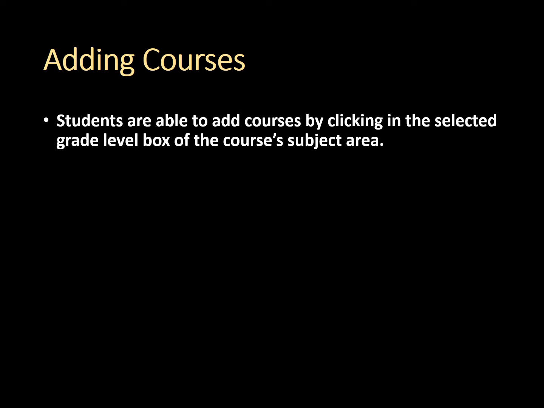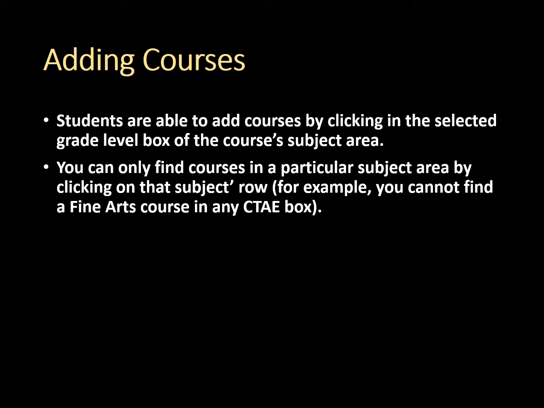When students work with the academic planner, they're able to add courses by clicking in the selected grade level box of the course's subject area. You can only find courses in a particular subject area by clicking on that subject's row. For example, you cannot find a fine arts course in any CTAE box.